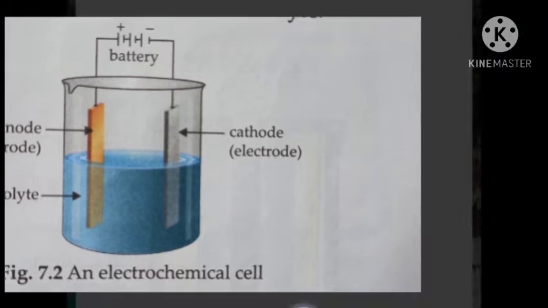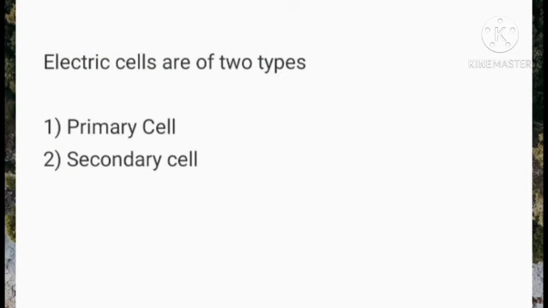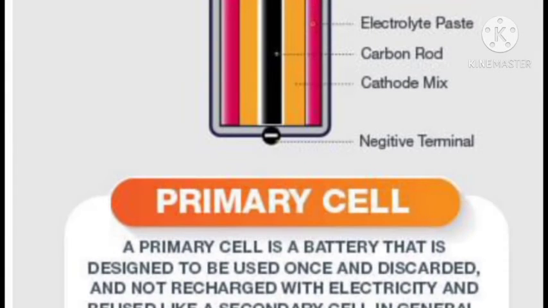Now, electric cells are of two types. First is the primary cell, and second is the secondary cell. First we study the primary cell. The electricity provided by a primary cell is due to an irreversible chemical reaction. You all know the meaning of irreversible.